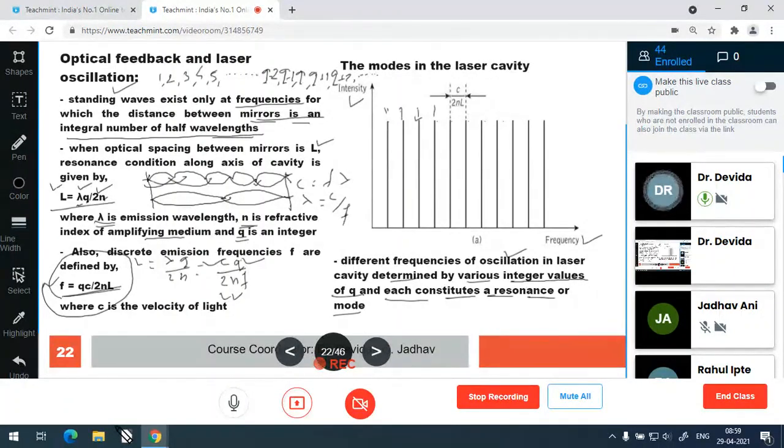So different frequencies of oscillation in the laser cavity are determined by various integer values of q. So q is substituted as 1, 2, 3, 4, 5, etc. Different frequencies we get from the formula qc upon 2nL: 1c upon 2nL, 2c upon 2nL, 3c upon 2nL. Q minus 1 may be substituted, q minus 2, q, q plus 1, q plus 2, and various frequencies we will get.